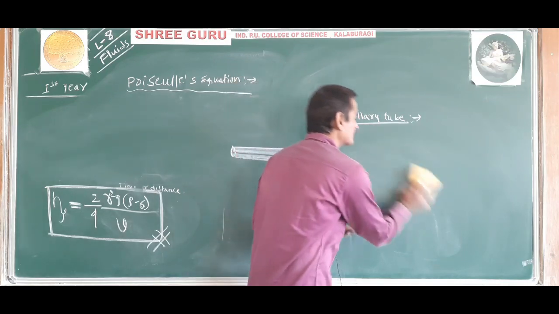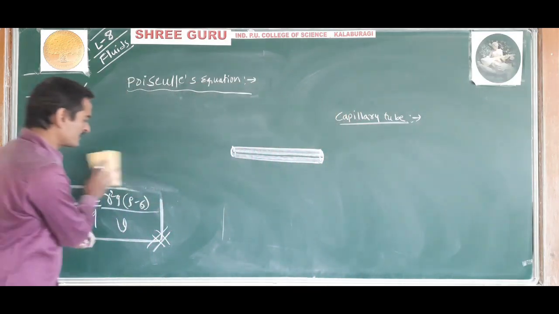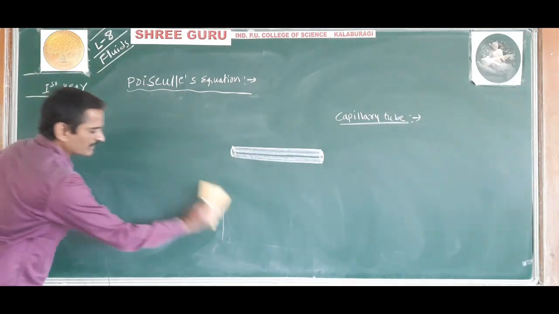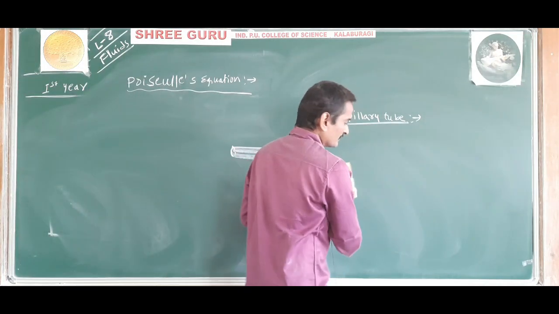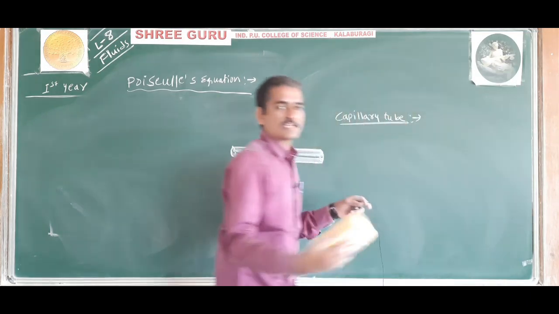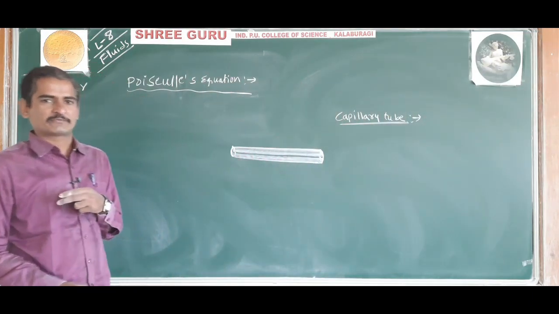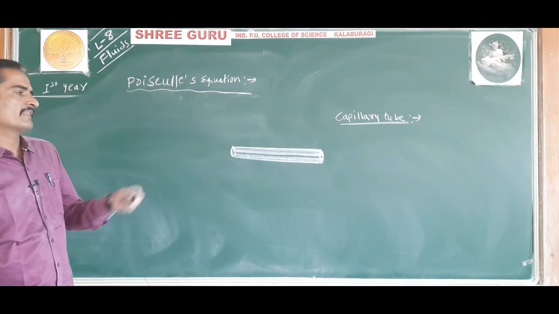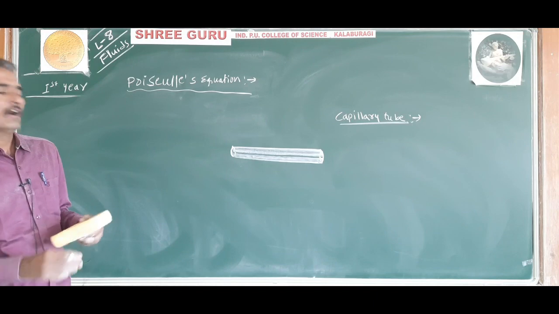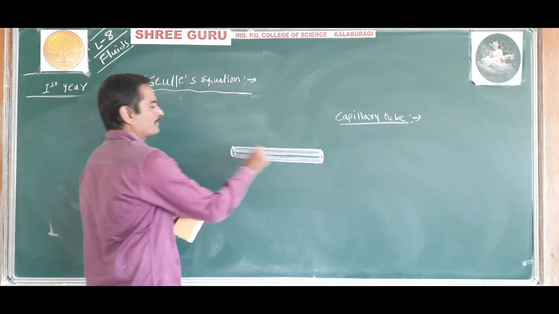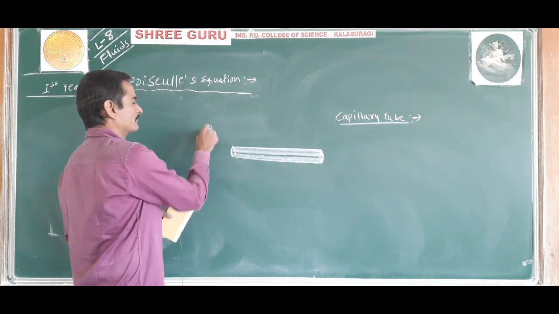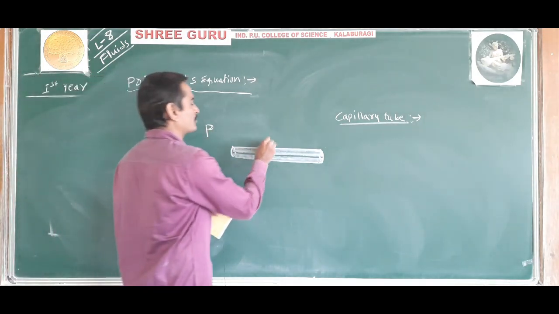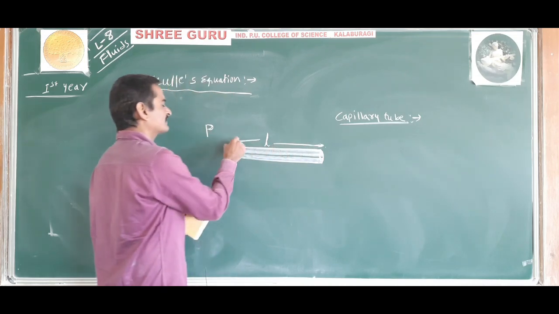Poiseuille studied the steady flow of a liquid through a capillary tube, and it is found that the liquid flows from a higher pressure region to a lower pressure region. That we already know. When the capillary tube is maintained at a horizontal level and a pressure difference P is maintained between the two ends of a capillary tube of length L and radius R,